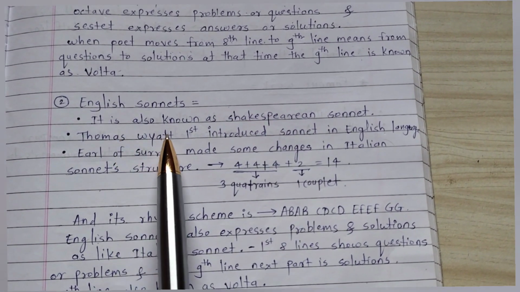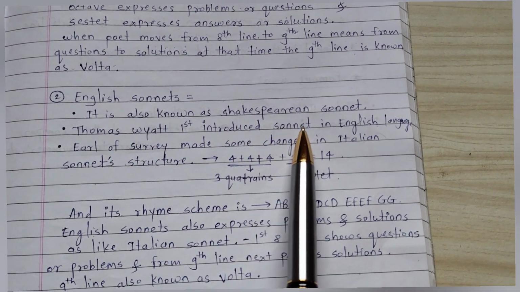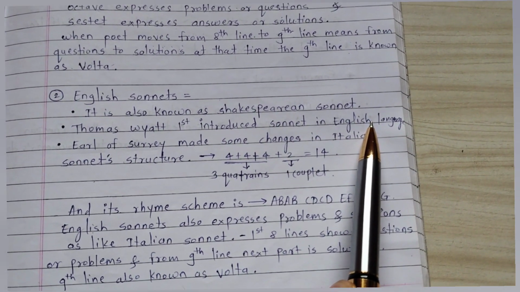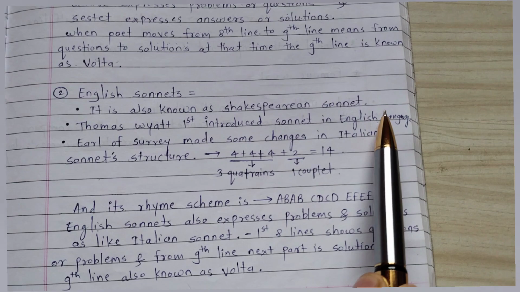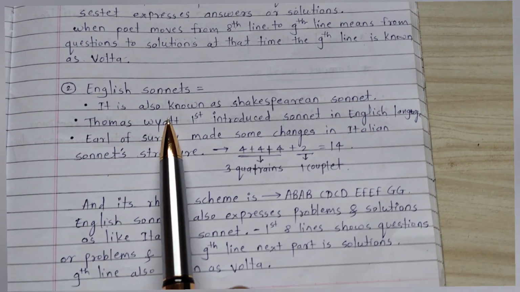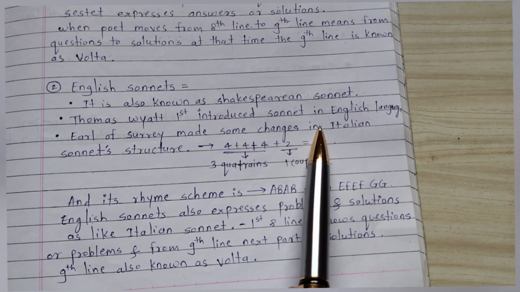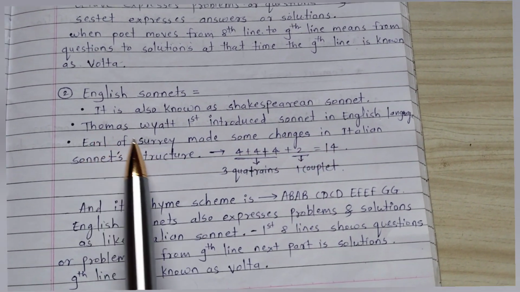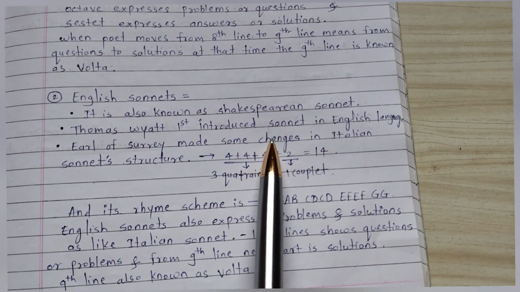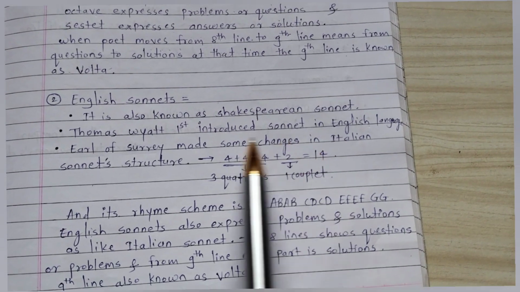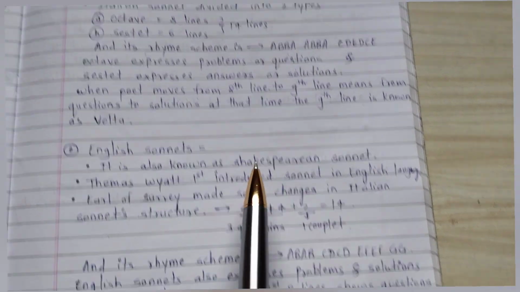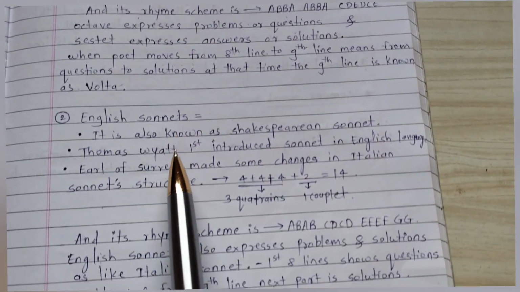Thomas Wyatt first introduced sonnet in the English language. Who introduced sonnet in the English language? Firstly, Thomas Wyatt. Earl of Surrey made some changes in Italian sonnet. This person made some changes in where? In Italian sonnet.